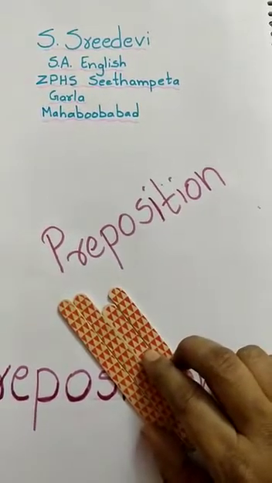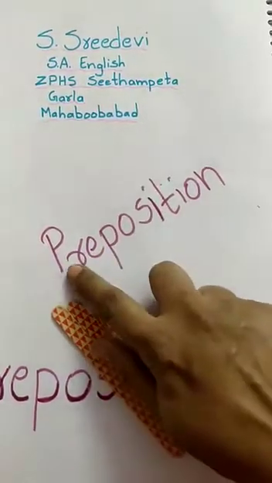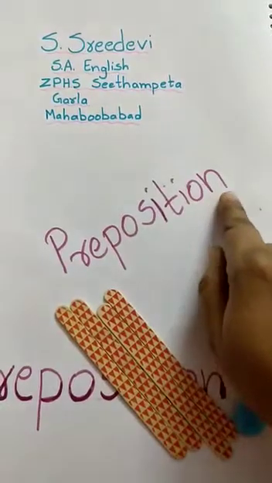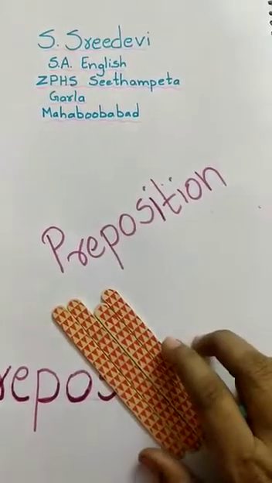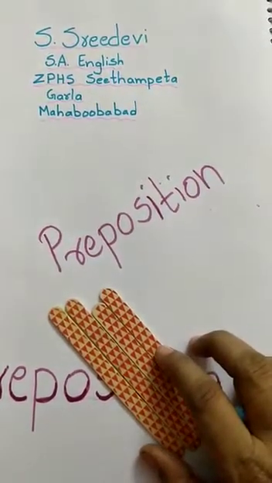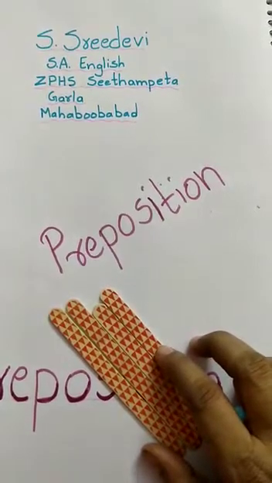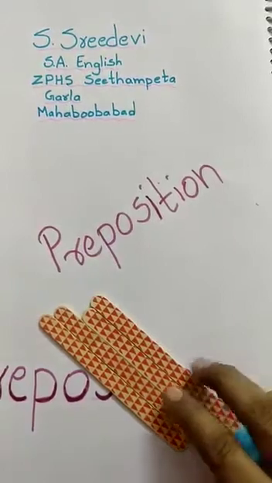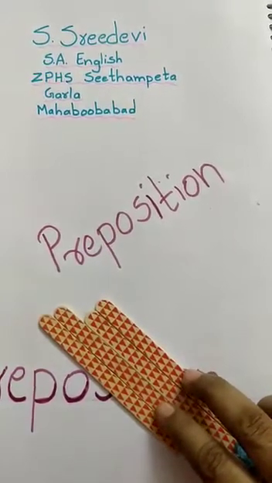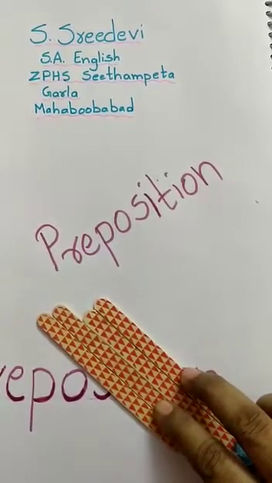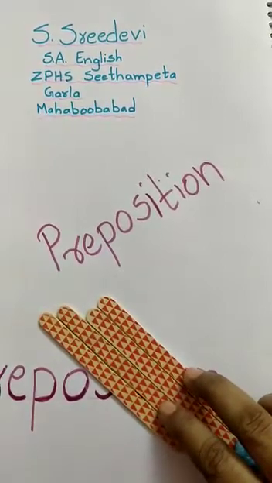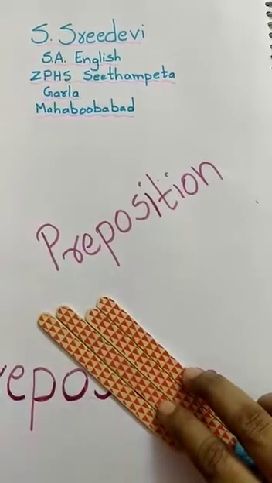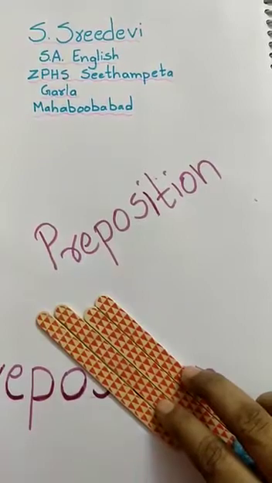Children, today I am going to introduce you to prepositions. Do you know what a preposition is? It's a part of speech. It plays an important role in English grammar. They show the special relationship between persons, objects and locations. They connect various parts of a sentence.